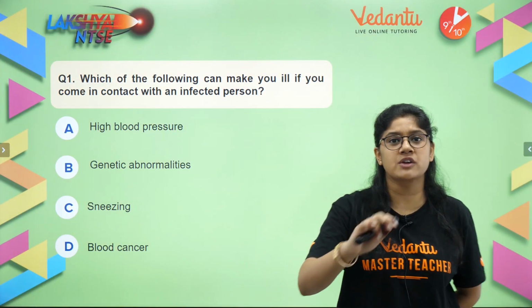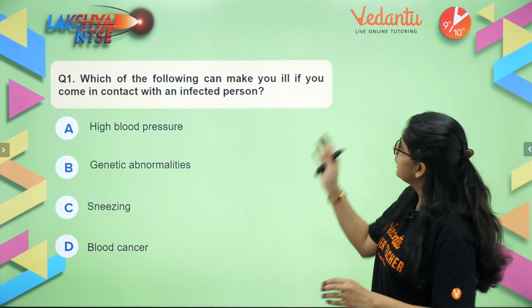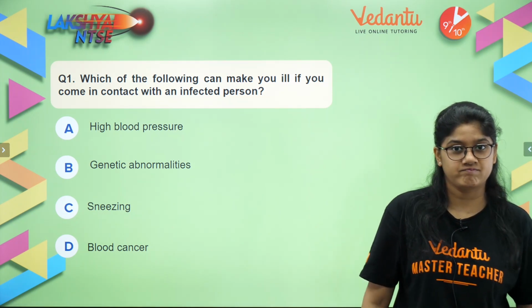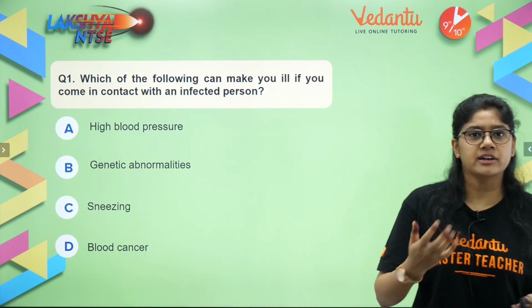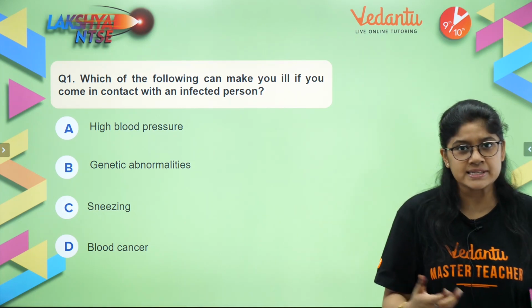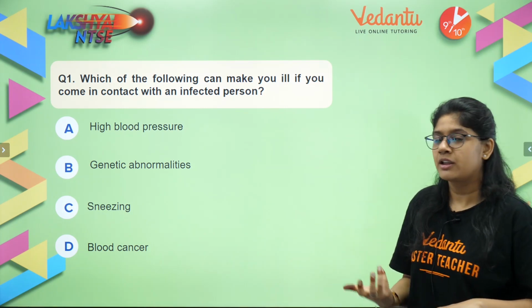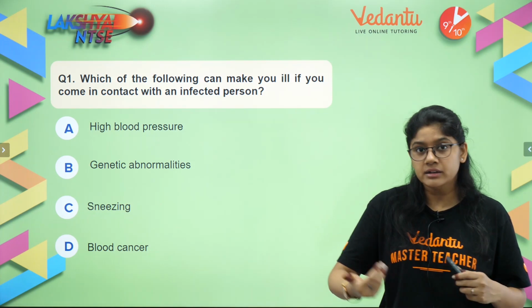So the first question of today's class is, which of the following can make you ill if you come in contact with an infected person? Yes, we have studied this in the modes of transmission. There are different modes of transmission, and you have to find out from these by which a person can actually get a disease.